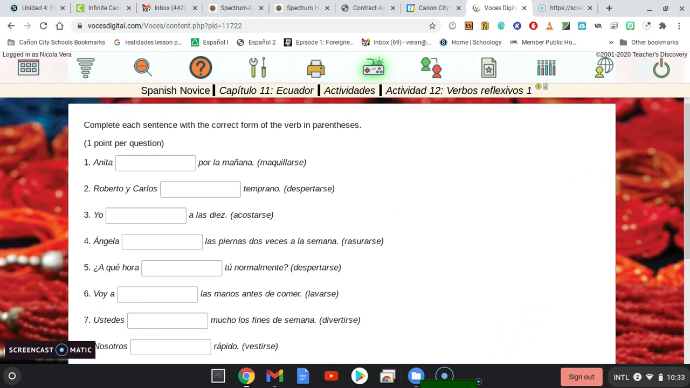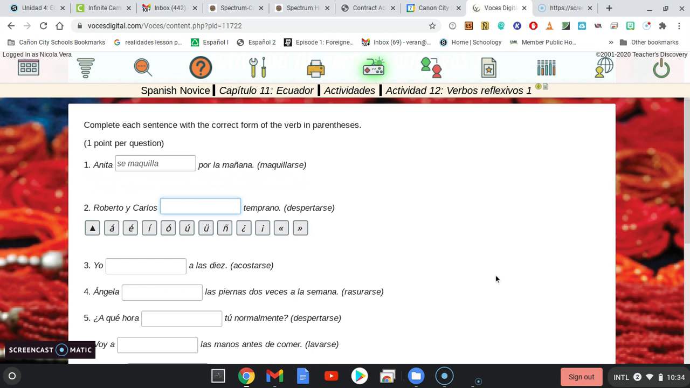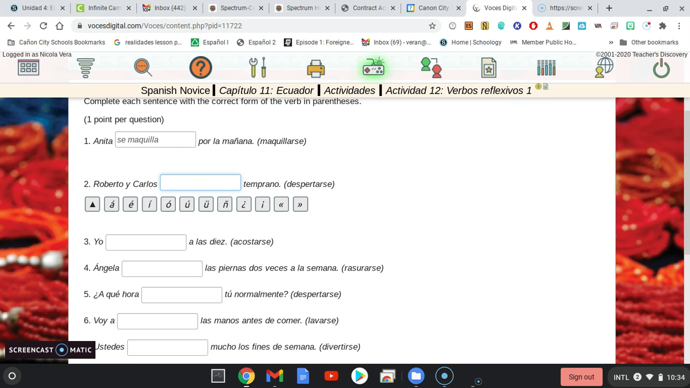So the first thing I'm going to do with the verb maquillarse is take off the se, and then I'm going to put the reflexive pronoun that corresponds to Anita. That also happens to be se, because that's what you use for the él or ella form. And then I'm going to take the verb maquillar and conjugate that into the él or ella form, and it's just a simple AR verb. So, okay. For the next one, Roberto and Carlos, we want to say they wake up early.